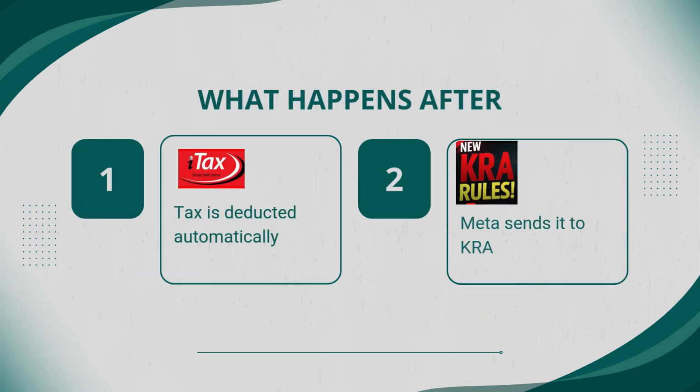Now, after updating your tax details, Meta will automatically deduct the required withholding tax, send it directly to KRA, and your payouts will continue as normal.